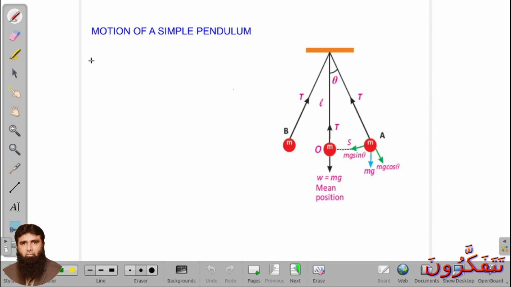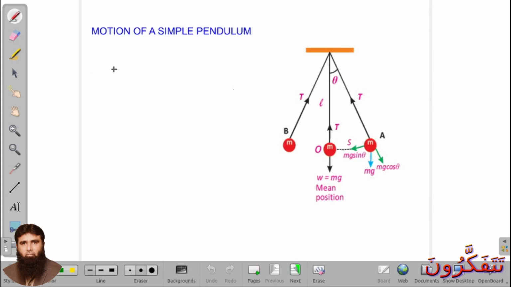Now we have to start the next topic, which is about the motion of simple pendulum. Simple pendulum is another example of the simple harmonic motion. Now before starting this topic, I want to memorize some previous terms as you studied earlier in your previous class, 9th class.